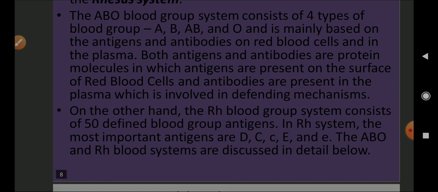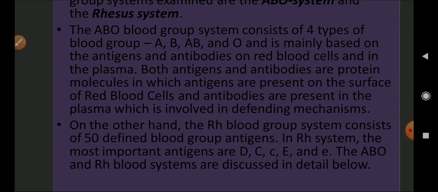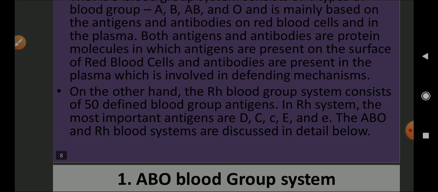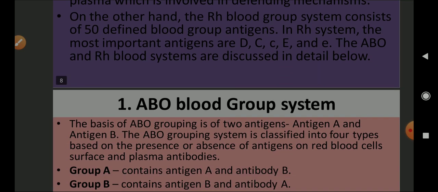On the other hand, the RH blood group system consists of 50 defined blood group antigens. In the RH system, the most important antigens are D, C, small c, E and small e. The ABO and RH systems are discussed in detail below, but you don't have to worry about RH because it is not in your syllabus. But one thing you have to be sure of is that RH was first found in the American rhesus monkey. That protein was there, and it has also been seen in other mammals and even in humans.